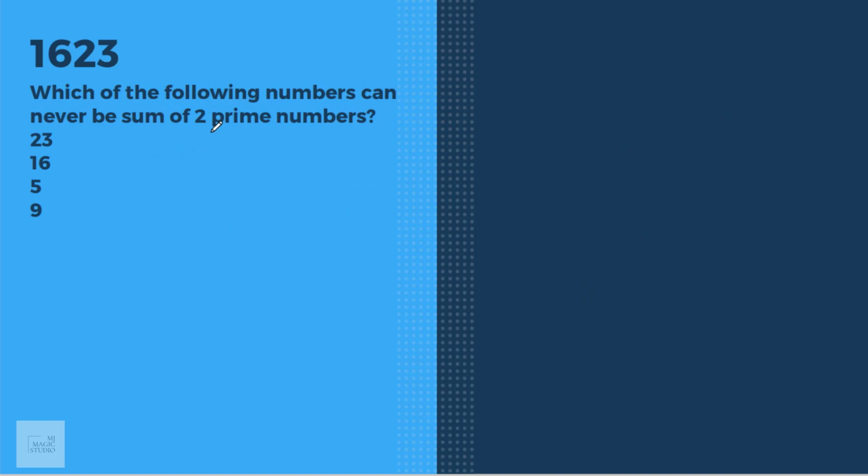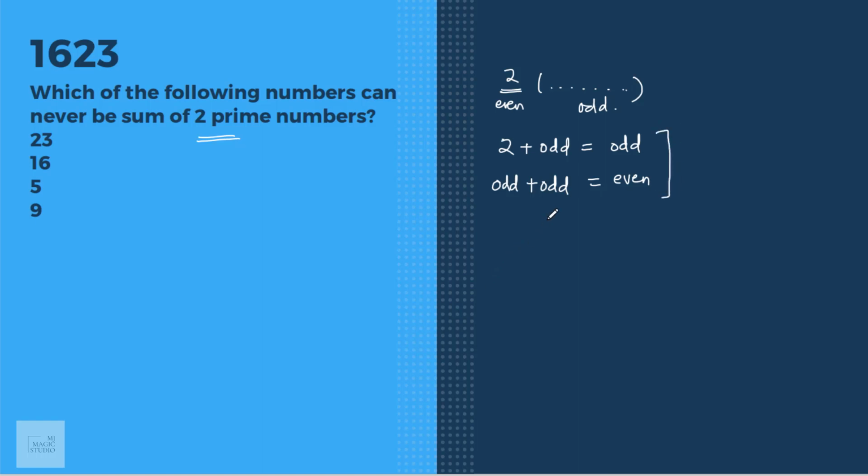Which of the following numbers can never be the sum of two prime numbers? As the list of prime numbers goes, 2 is the only even prime number we have. Otherwise, all the other prime numbers are odd. So, in a sum of two prime numbers, if 2 is included, 2 plus odd will always give odd, and odd plus odd will always give an even number.